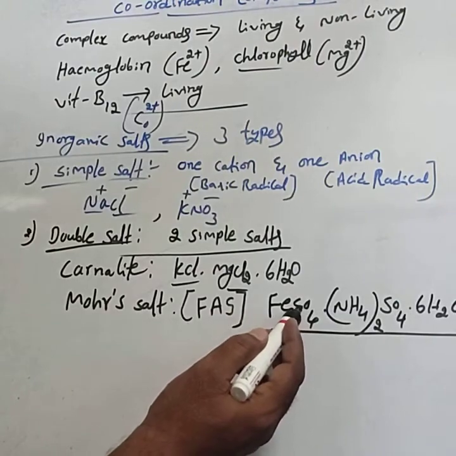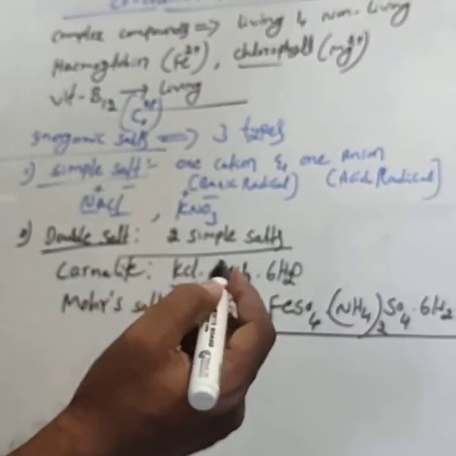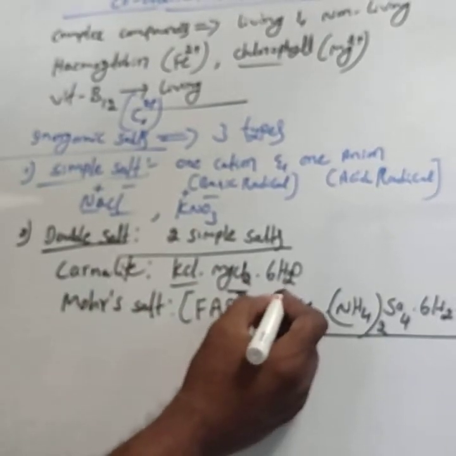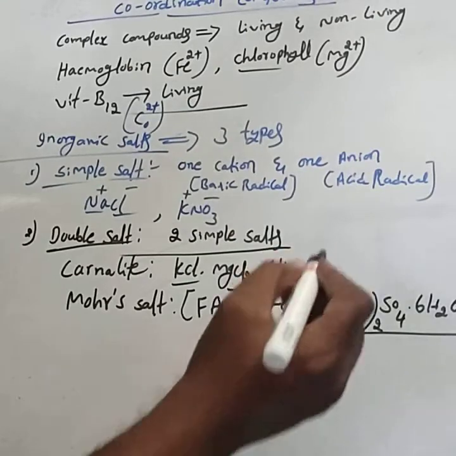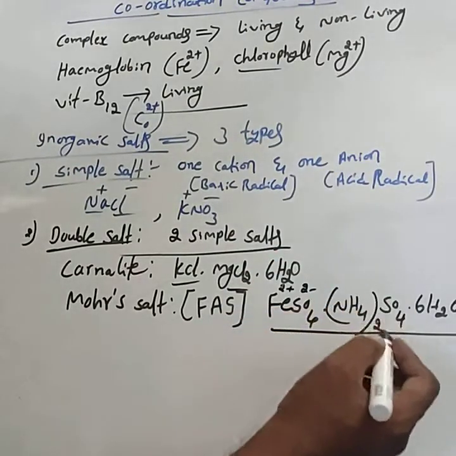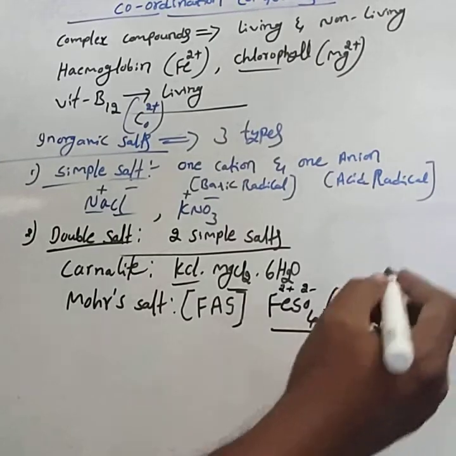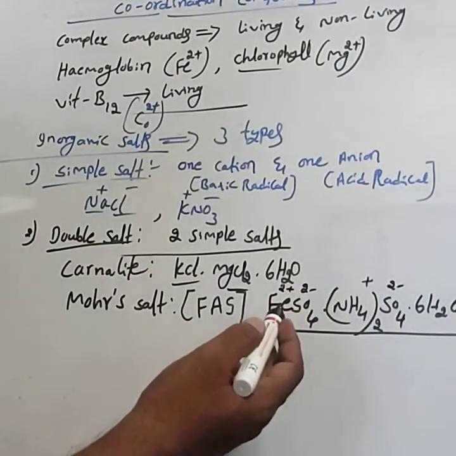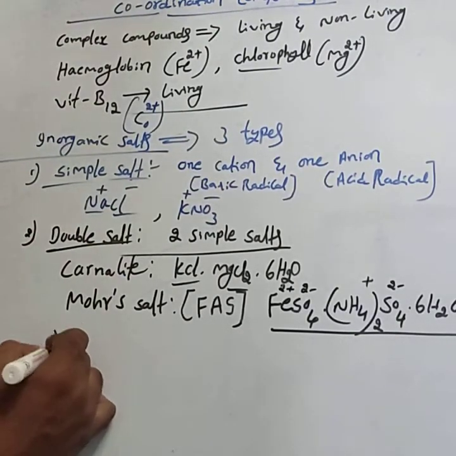FeSO4 is one simple salt, consisting of Fe2+ and SO4 2-, and ammonium sulfate (NH4)2SO4 is another simple salt, made up of NH4+ and SO4 2-. That combination of two simple salts we call a double salt. Then one more is the potash alum.